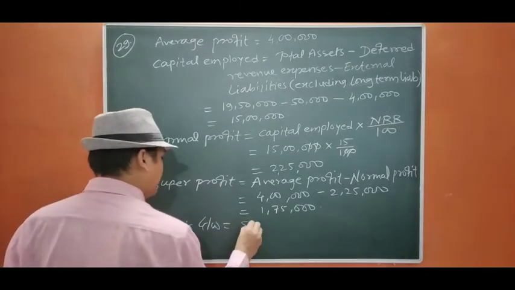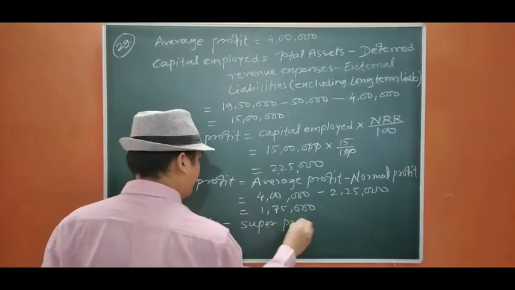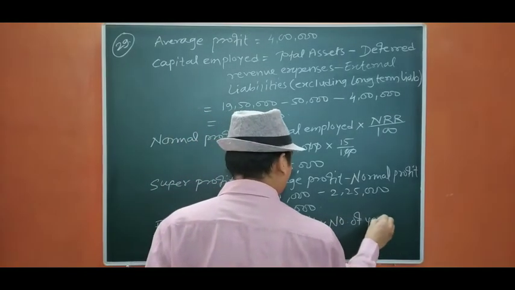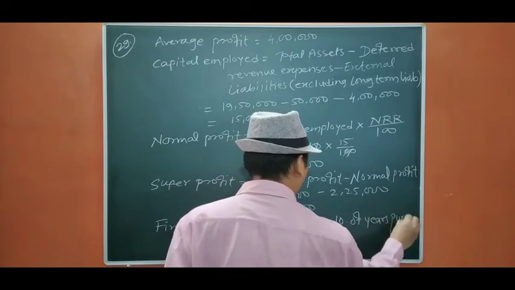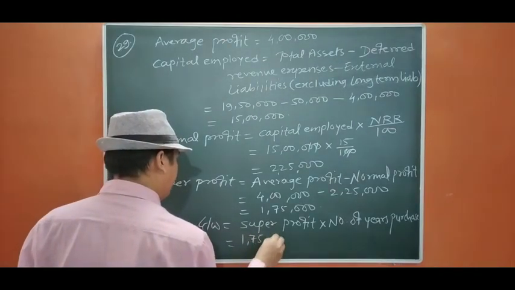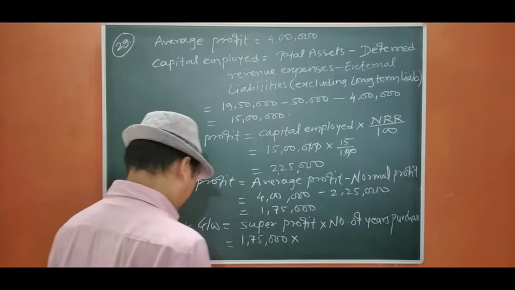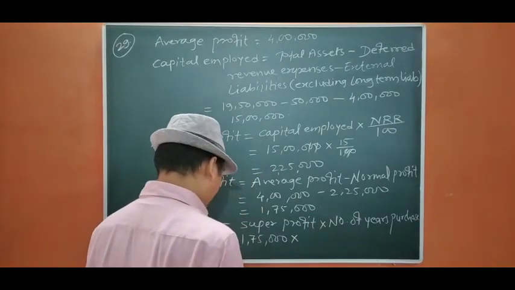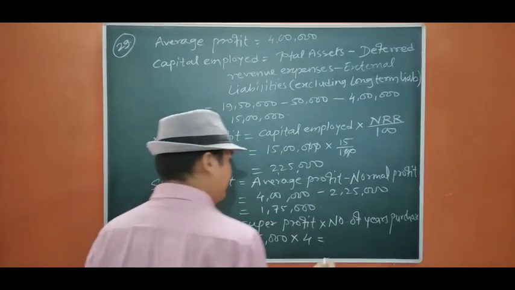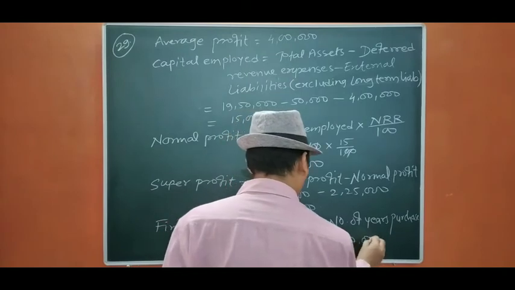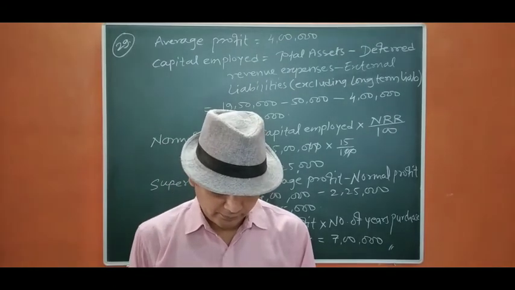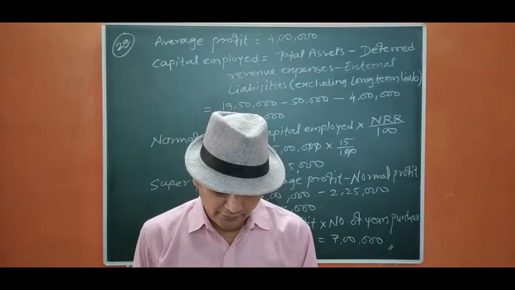equals to super profit into number of years purchase. Okay, that is 1,75,000 into the period is given 4 years purchase of super profit, so 175, 350, 7 lakh will be the amount of goodwill. Okay, this is the end of question number 29. We move to question number 30.